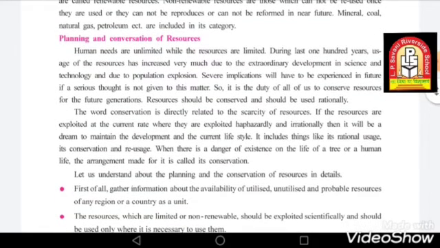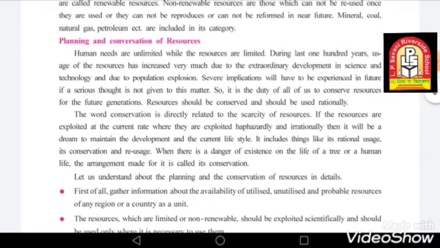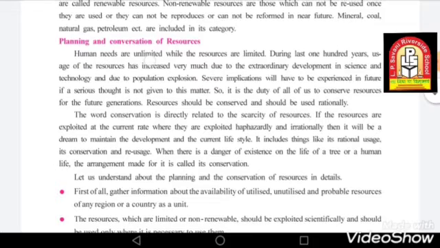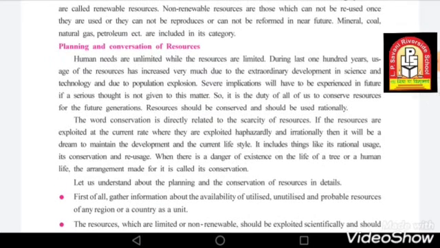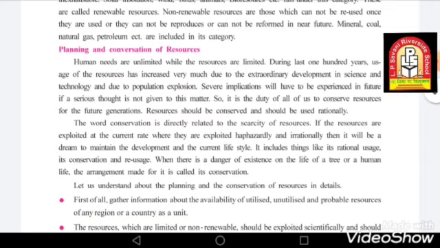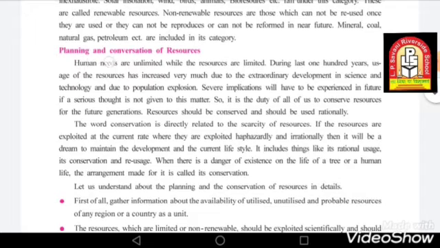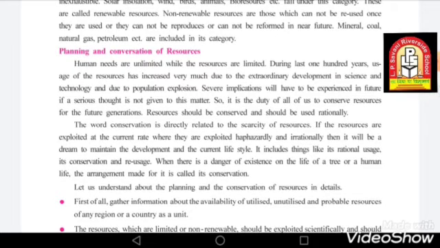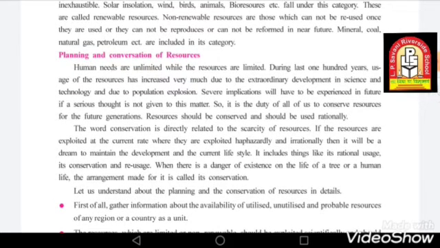As we all know, human needs are unlimited while the resources are limited. People always want more and more, and the resources which are produced naturally are obviously limited. They are not available in plenty. So human needs are unlimited and the resources are limited.